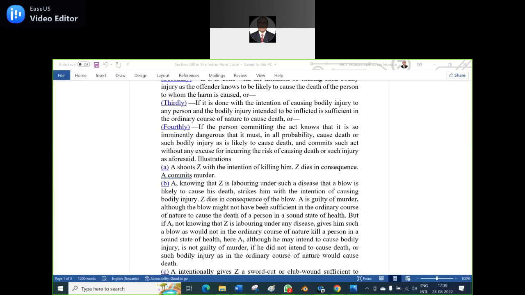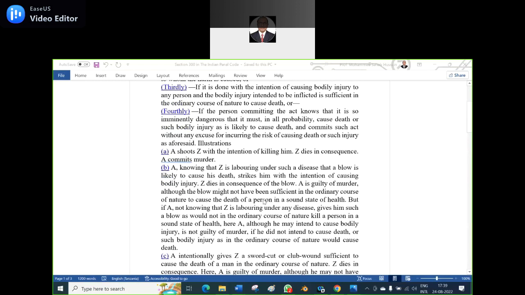Another example, illustration (b). A, knowing that Z is laboring under such a disease that a blow is likely to cause his death, strikes him with the intention of causing bodily injury. Z dies in consequence of the blow. A is guilty of murder, although the blow might not have been sufficient in the ordinary course of nature to cause the death of a person in a sound state of health.